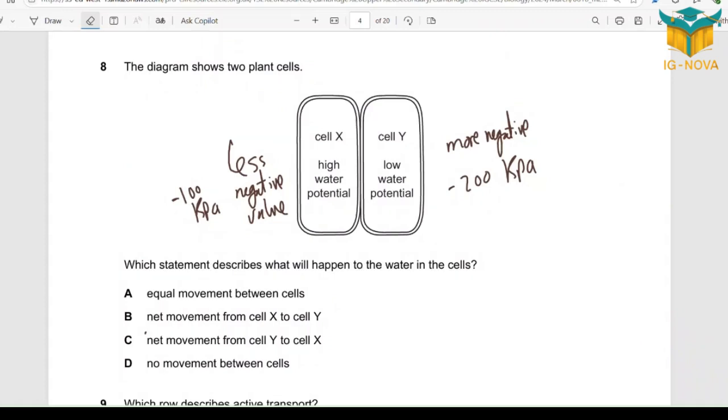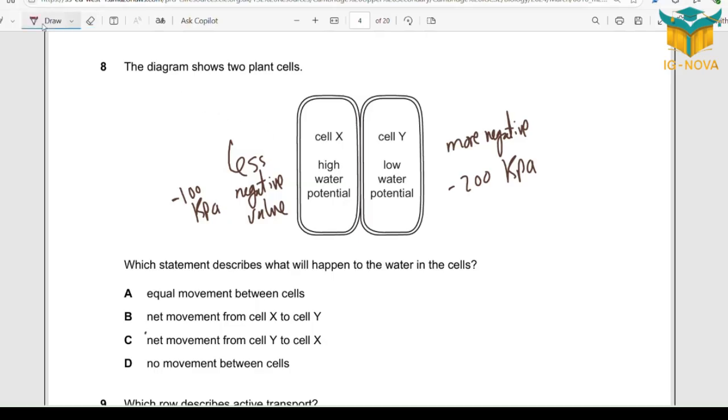So I give some descriptions or more details about the prediction of the water potential in each cell. Don't forget, in March 25 paper 2 variant 2, winter 2024 paper 2 variant 2, we received the same idea, values of water potential. If the value of water potential is less negative, that means higher water potential. If the value is more negative, that means less water potential. So less negative water potential equals higher water potential. More negative water potential equals lesser or lower water potential.